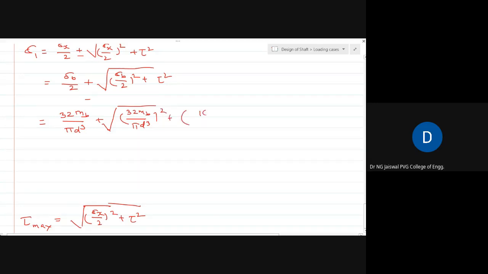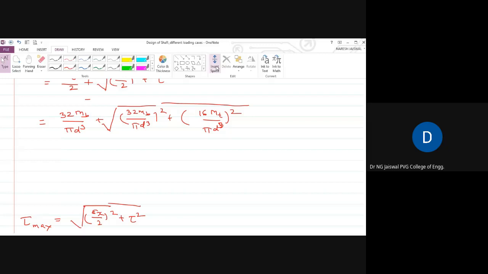Tau is now 16 torque upon pi d cube, we just derived it, again this whole square.